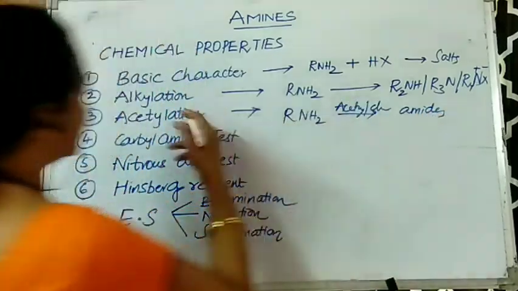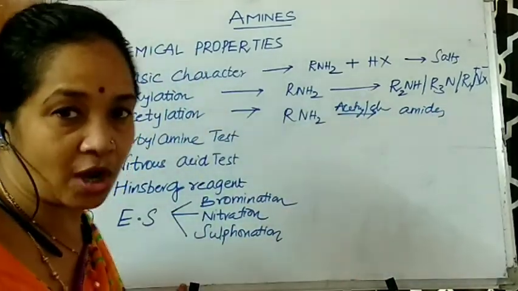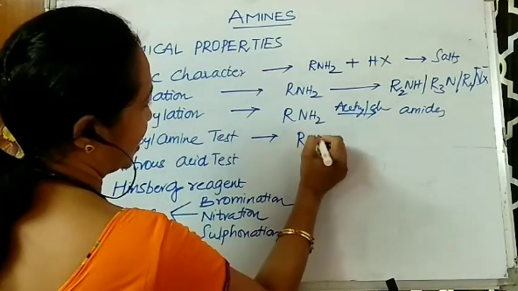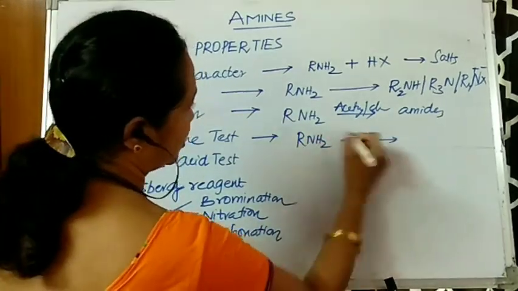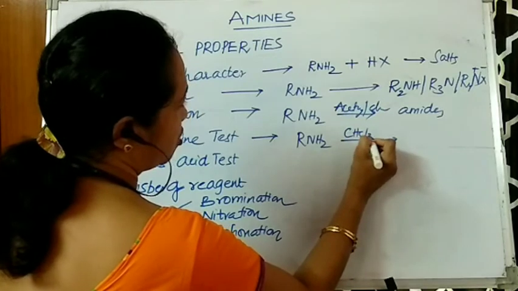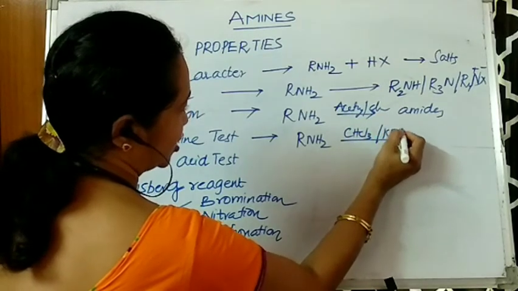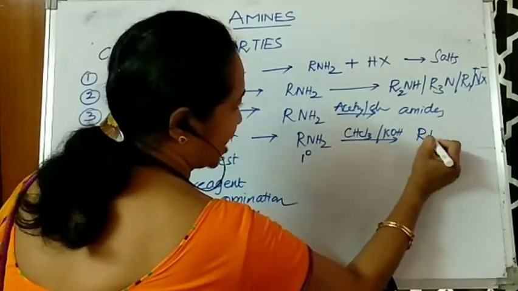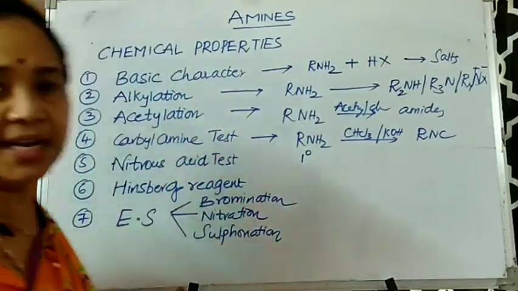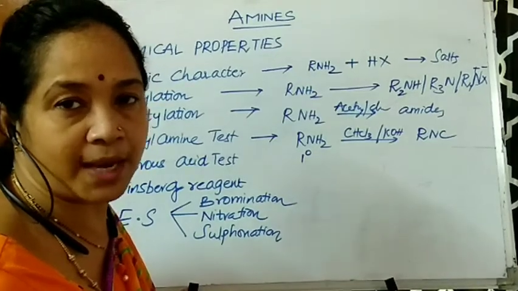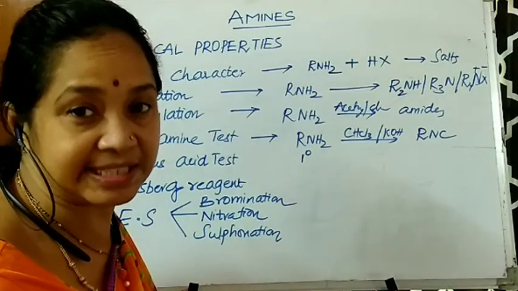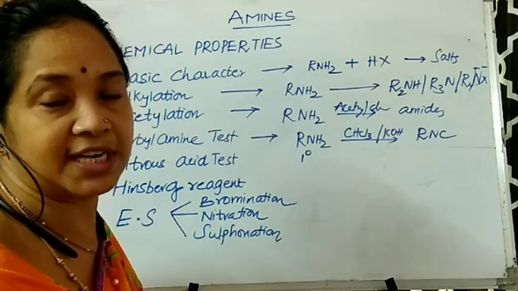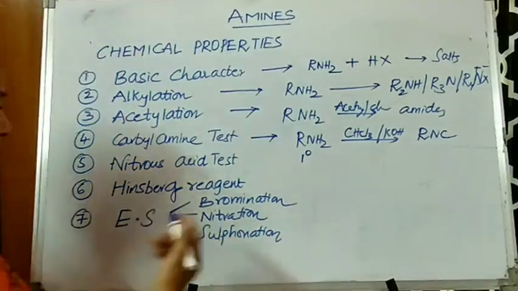In the same way, just like acetylation, you also have benzoylation. Then you have the carbylamine test, where RNH2 is made to react with CHCl3, that is chloroform, and KOH. So here only 1 degree amines give this, and isocyanides are formed. Isocyanides are organic compounds where the functional group is NC. If it is CN, we call it a nitrile, but if it is NC, we call it an isocyanide.